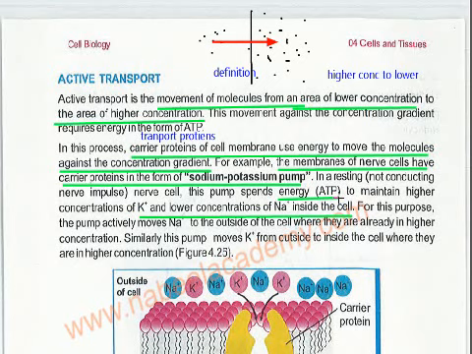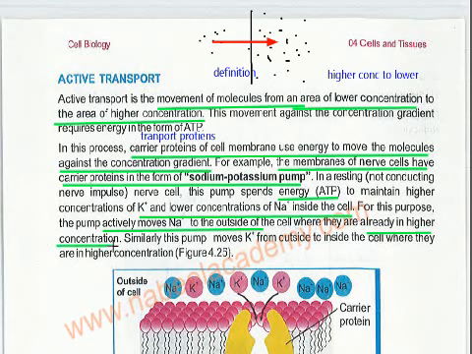The energy here is known as ATP, adenosine triphosphate. This is again the currency of energy. So for this purpose the pump actively moves, and actively means it uses energy and moves it from lower concentration to higher concentration, where they are already in higher concentration.